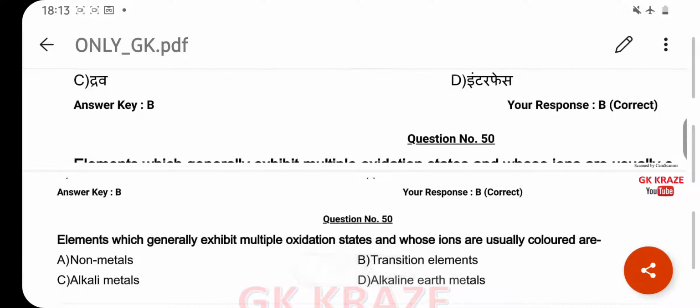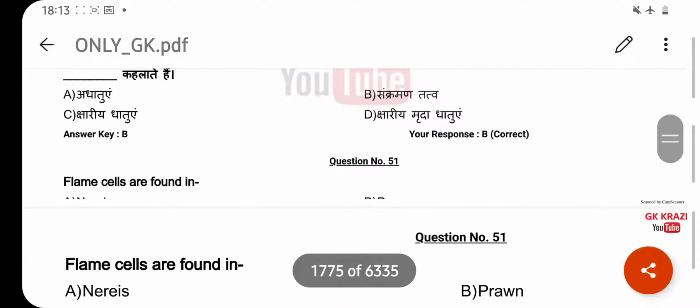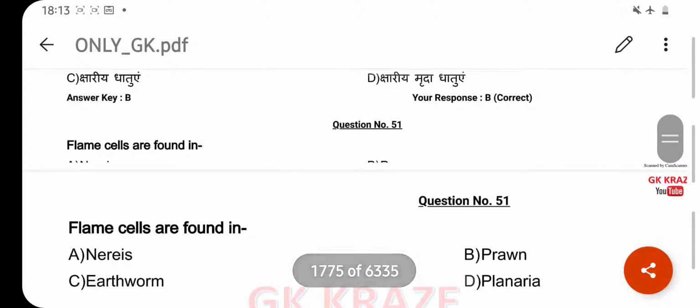Elements which generally exhibit multiple oxidation states and whose ions are usually colored are? Your right answer is transition elements. Option B. Flame cells are found in? Your right answer is planaria. Option D.